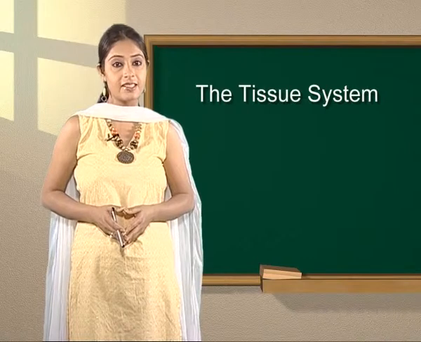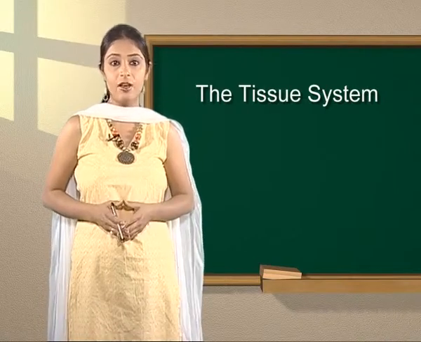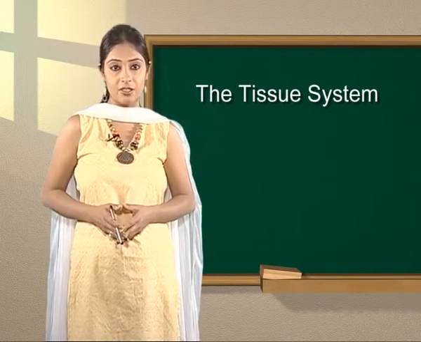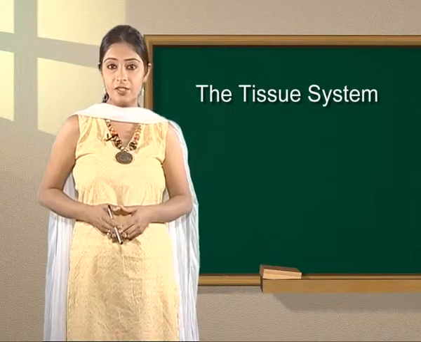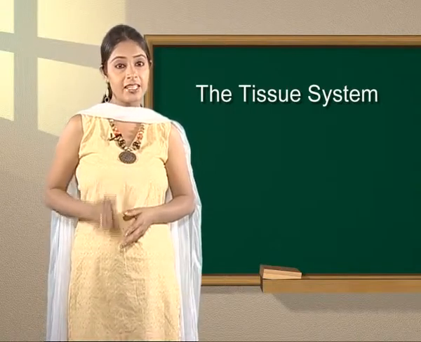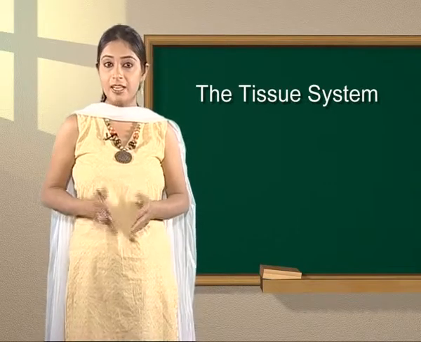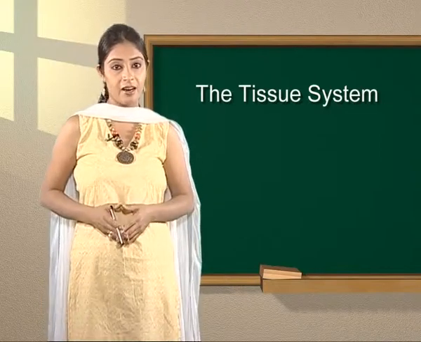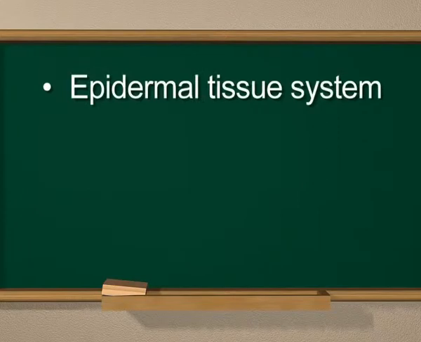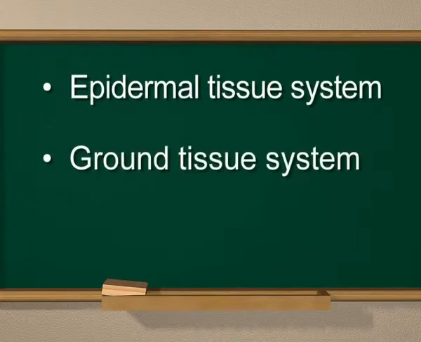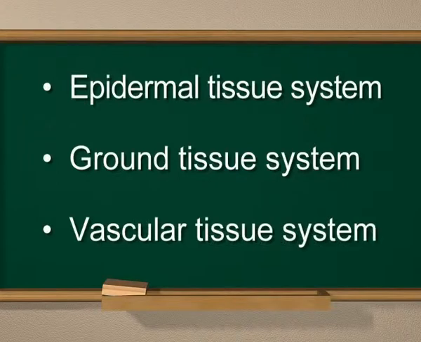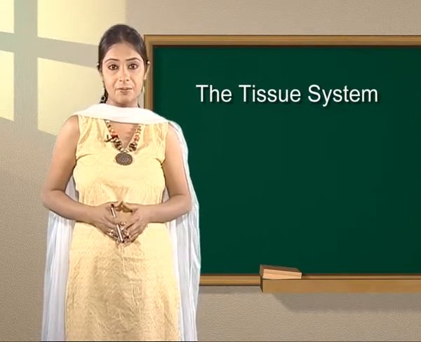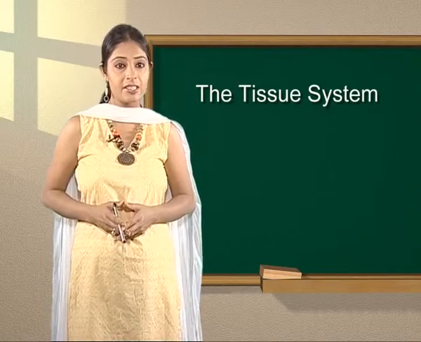These tissues in a system may have no structural or morphological similarity and may also differ in their origin. If we talk about the tissue system in plants, there are three types of tissue systems in plants, depending on their location in the plant body. These three types are epidermal tissue system, ground tissue system and vascular tissue system. So, the plant body is made up of different kinds of tissue systems. Let us discuss these different types in detail.